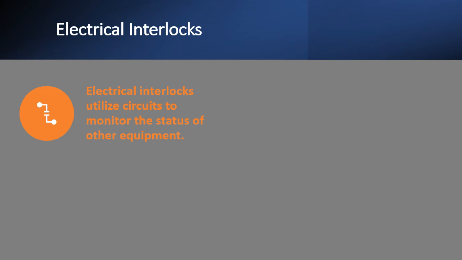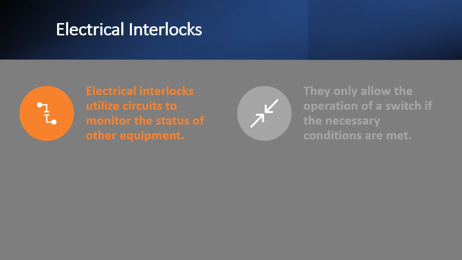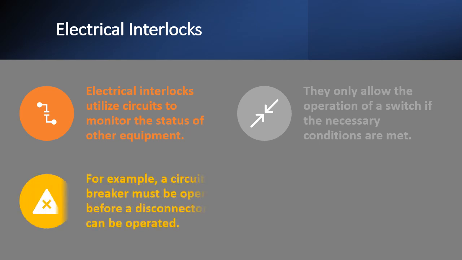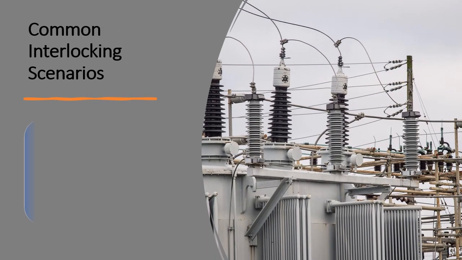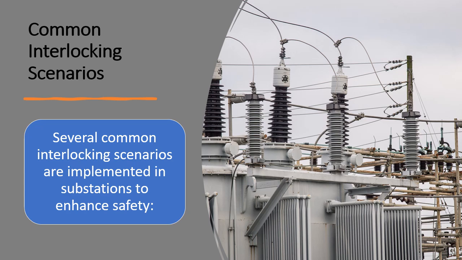Electrical interlocks. Electrical interlocks utilize circuits to monitor the status of other equipment. They only allow the operation of a switch if the necessary conditions are met. For example, a circuit breaker must be open before a disconnector can be operated. This type of interlock adds an additional layer of safety by relying on electrical signals to control operations. Common interlocking scenarios. Several common interlocking scenarios are implemented in substations to enhance safety.